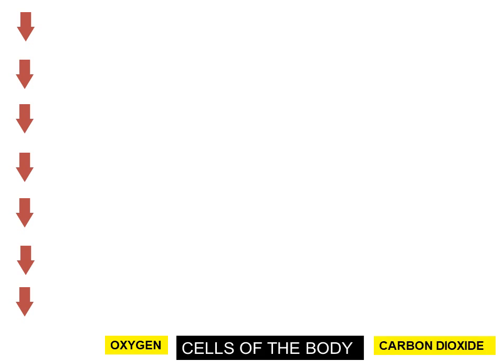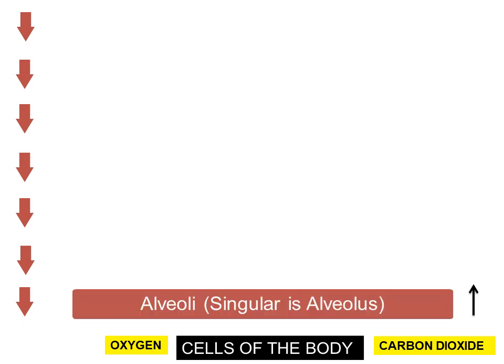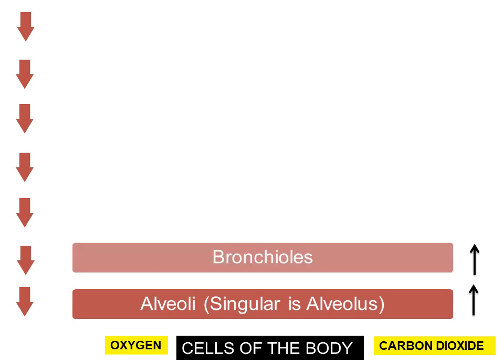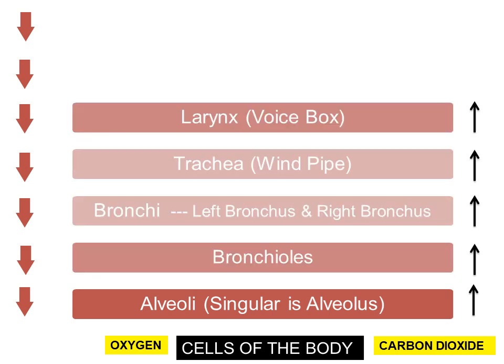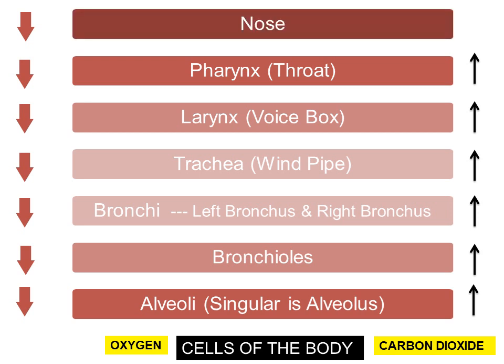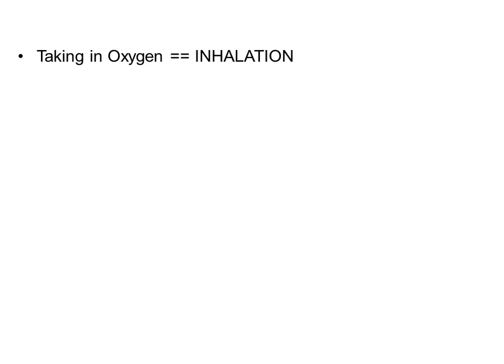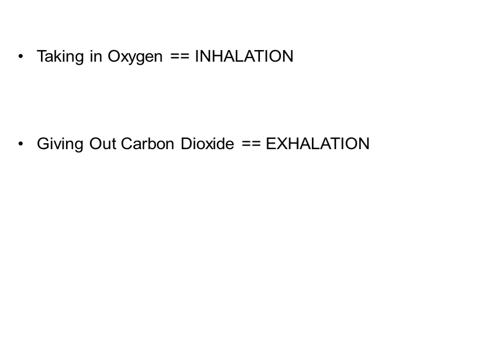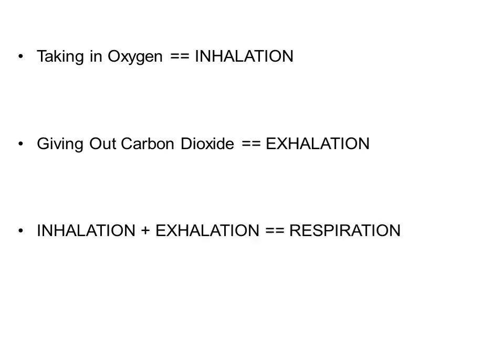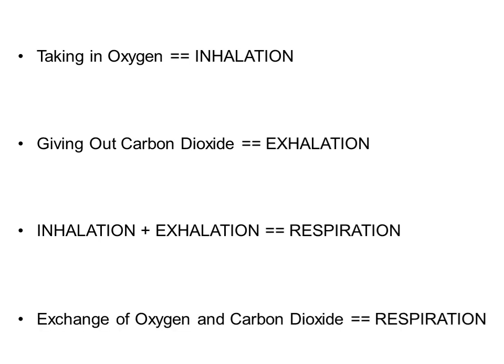Carbon dioxide, a waste made by the cells as they do work, diffuses from capillaries to the alveoli, then to bronchioles, then to bronchi, then to larynx, then to pharynx, nose, and that's how we breathe out carbon dioxide. This taking in of oxygen is called inhalation. Giving out of carbon dioxide is exhalation. So inhalation plus exhalation is equal to respiration. This exchange of oxygen and carbon dioxide is called respiration.